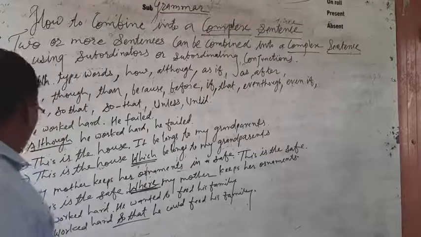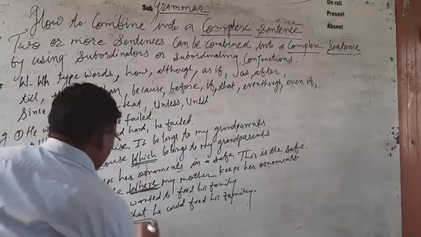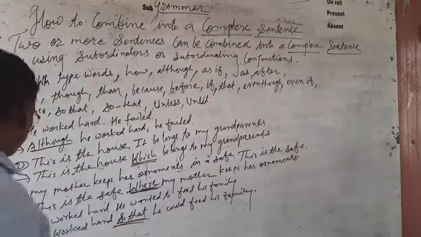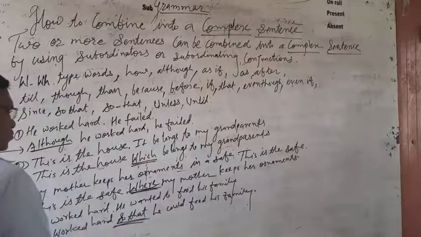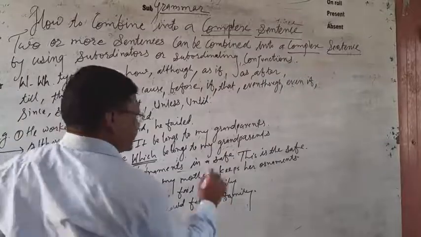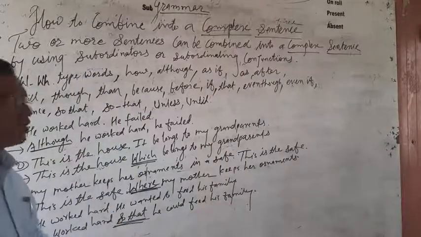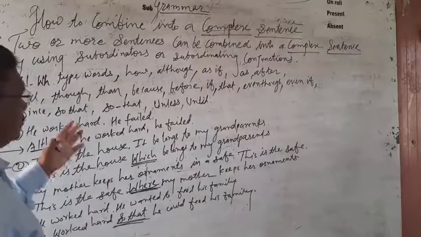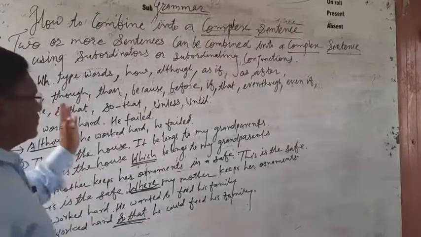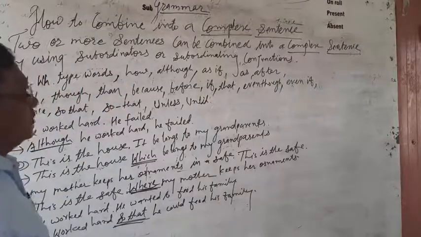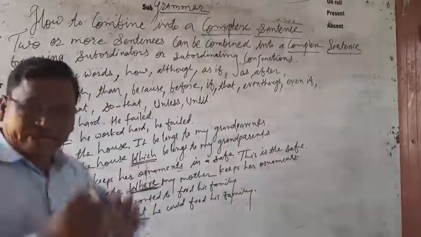Here we use so that: he worked hard so that he could feed his family. So this is the complex sentence. In this way we can use these subordinate conjunctions to combine into a complex sentence.